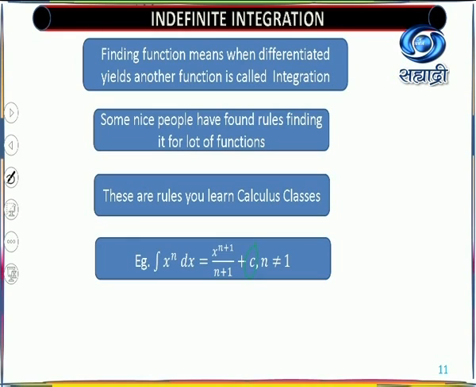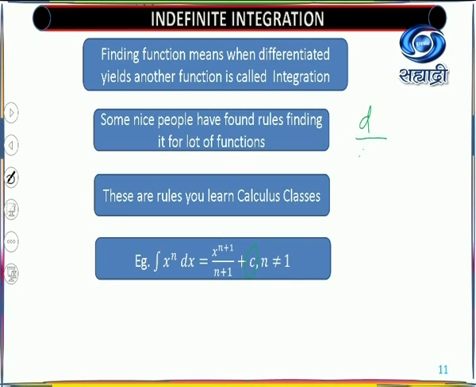Now what is the role of the constant of integration? We'll discuss that here for a few and then the remaining in the next lecture.